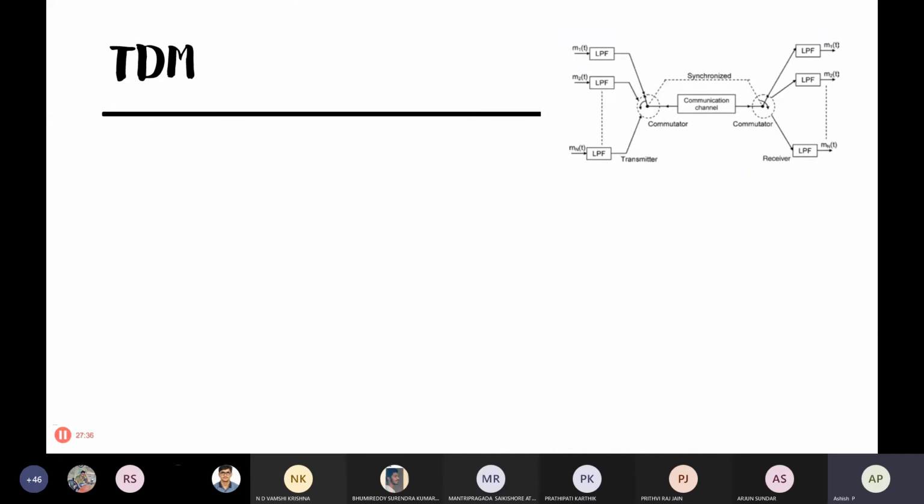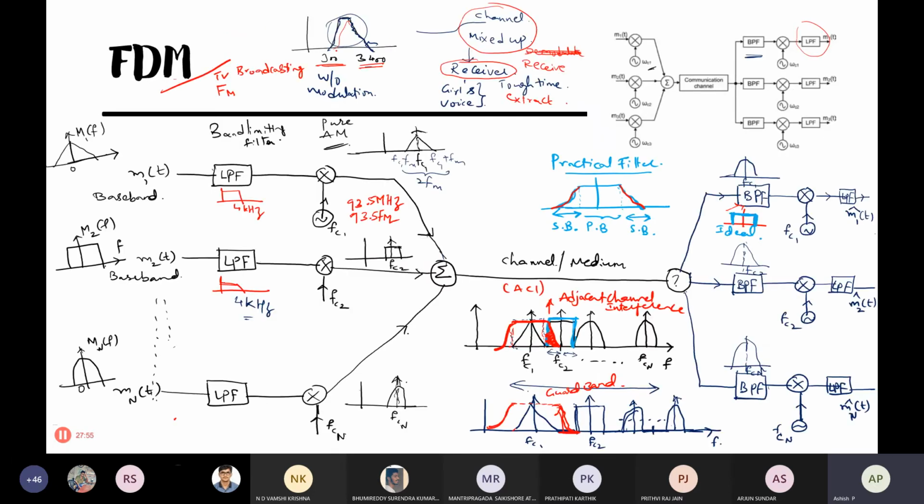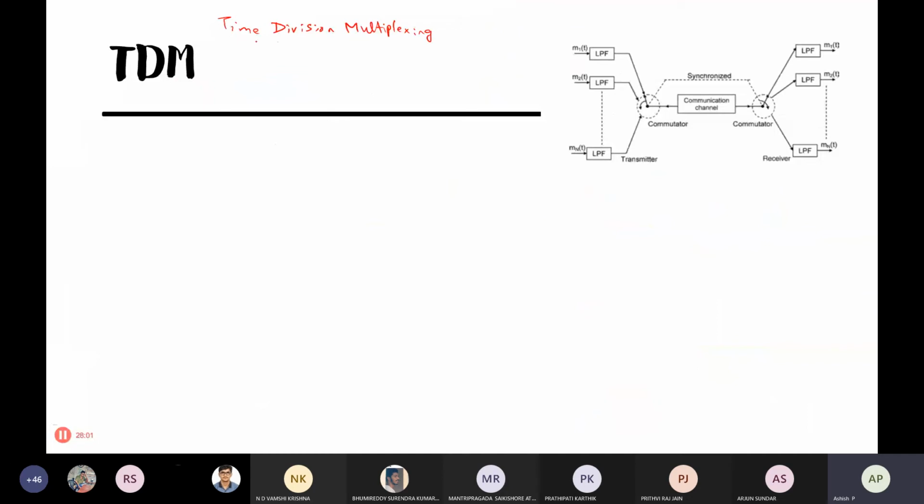Okay, the next one is time division multiplexing. So there in the frequency division multiplexing, each user was modulated onto a separate carrier, and they are all sending at same time. If you remember, they are all sending at same time. Here in the time division multiplexing, users are divided based on the time slot.